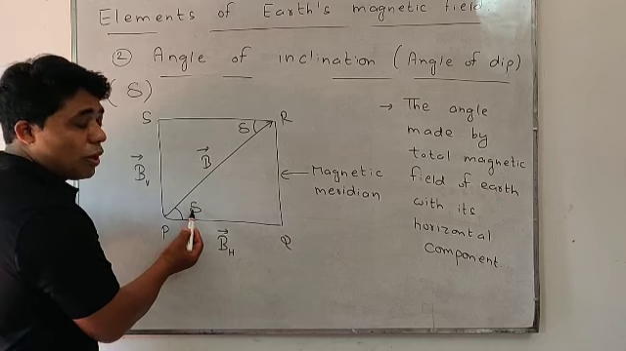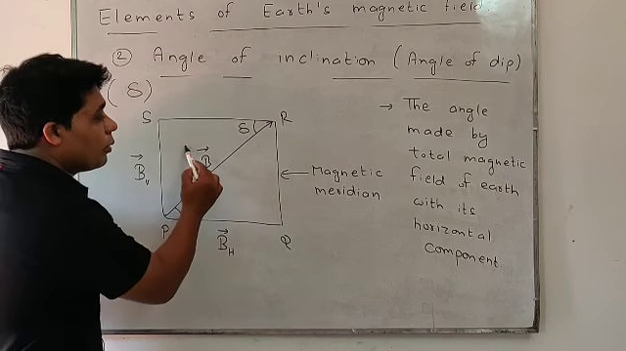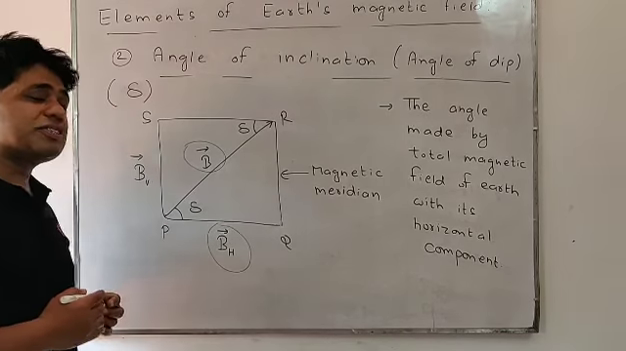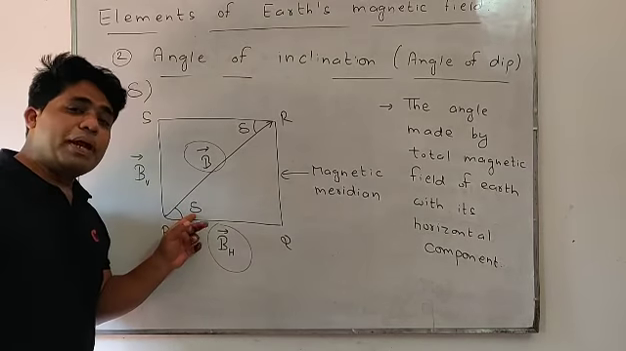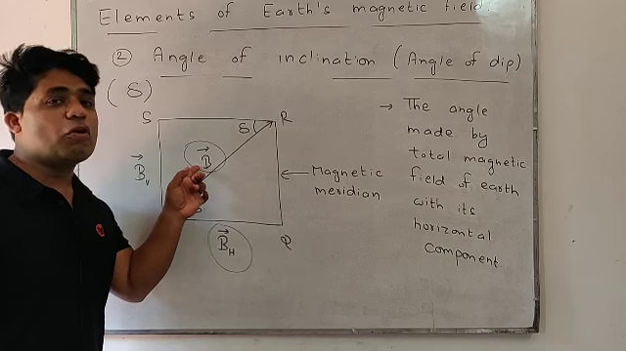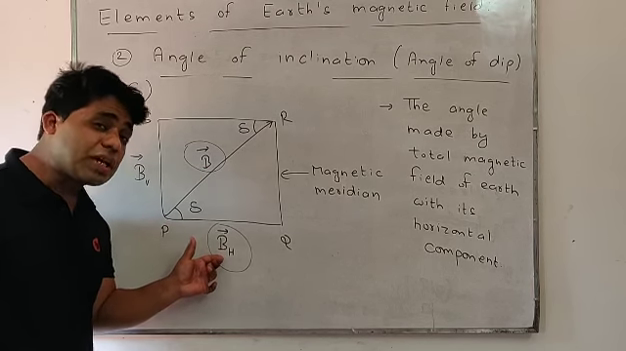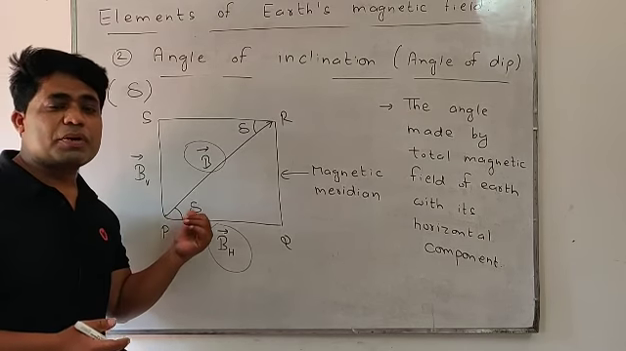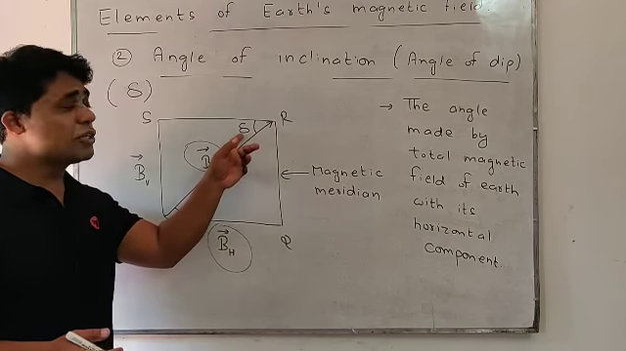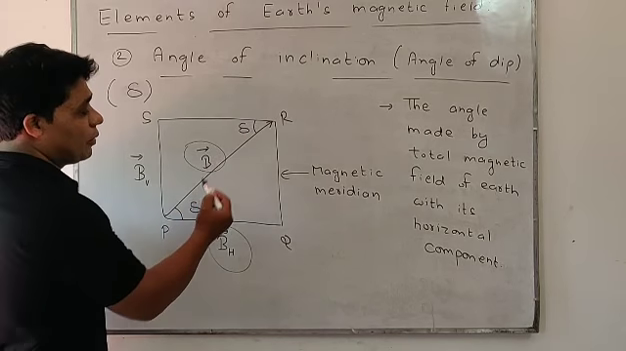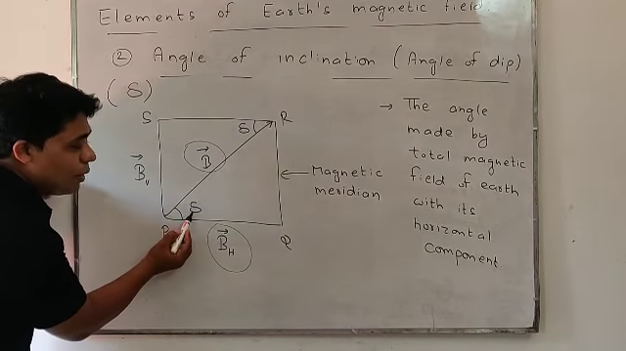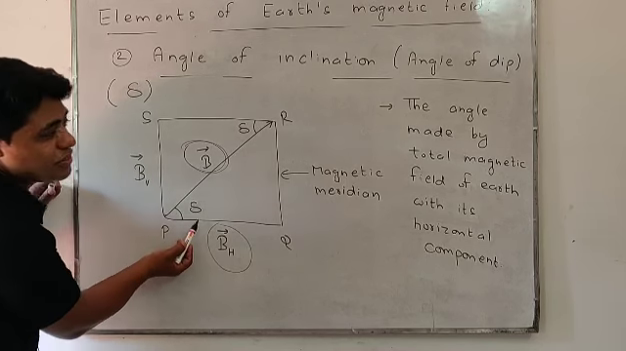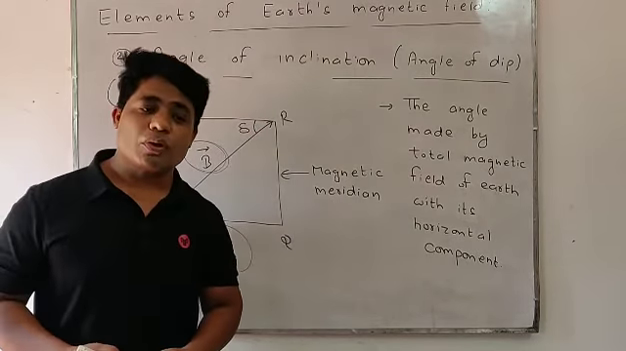So how can we define it, students? B is the total magnetic field of earth and BH its horizontal component. So we can say the angle made by the total magnetic field of earth with its horizontal component is said to be the angle of inclination or angle of dip. It is represented by delta. If this is delta, that is also delta because that is an alternate angle. So simply, the angle made by the total magnetic field of earth with its horizontal component is said to be the angle of inclination.